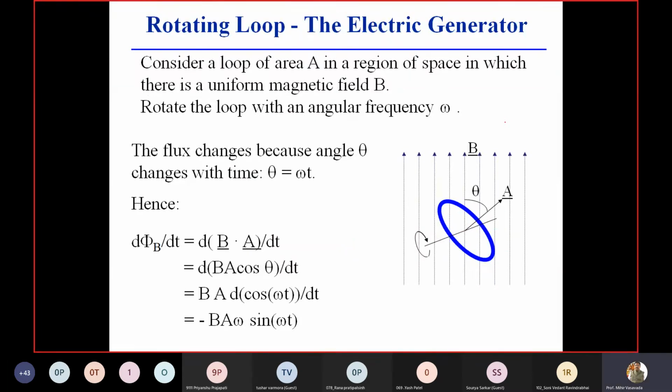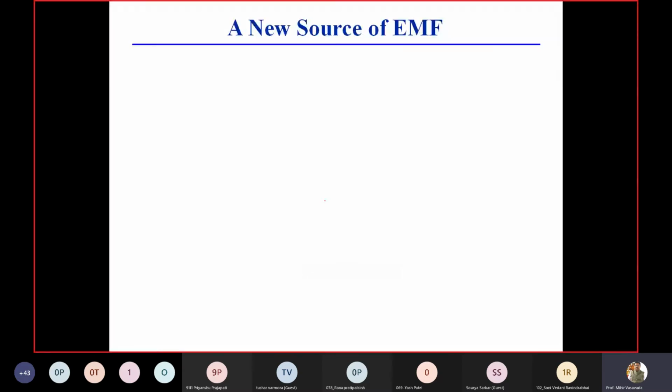You put a coil loop and it is rotating in the field, moving at some angle. So it will also have an EMF, right? So this is the basic of an electrical rotating loop. It is known as a rotating loop. This is an alternating or AC generator. Clear? Any doubt?